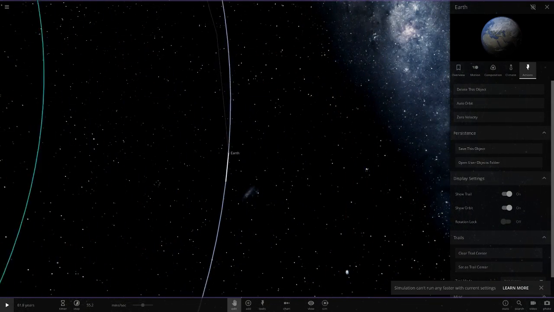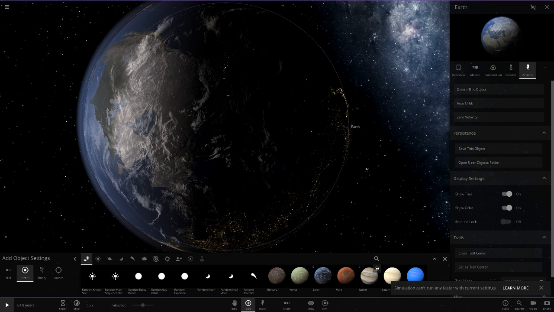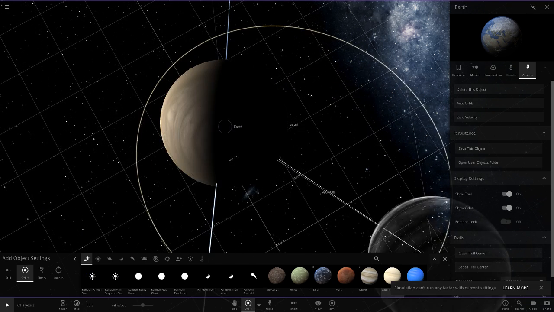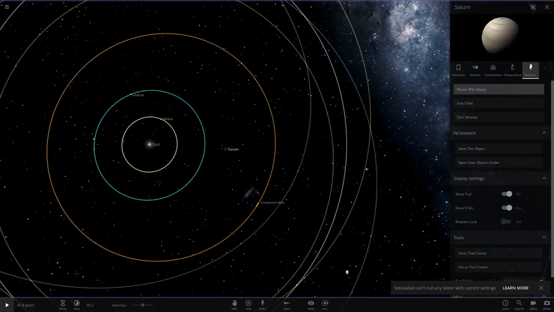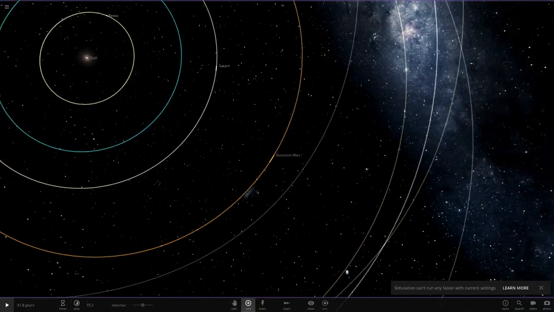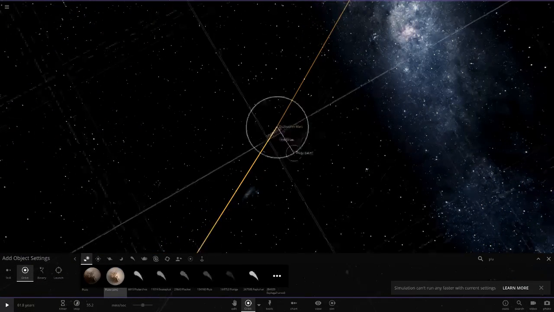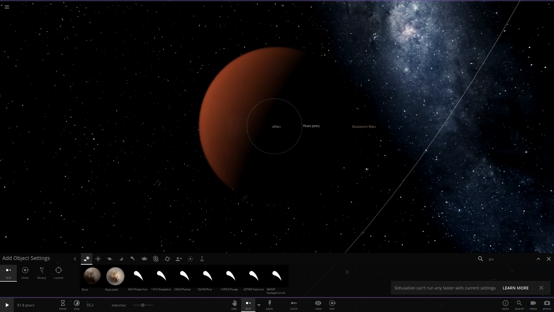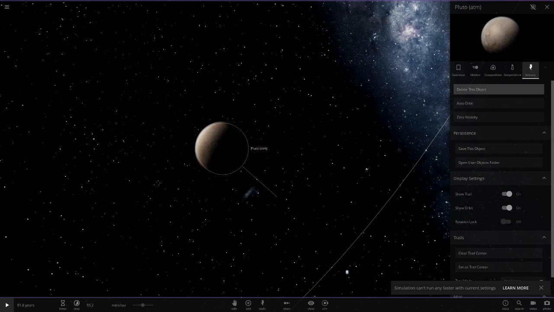Right, Earth. Earth is now Saturn. That's going to be very interesting. So let's put Saturn there. There we go. And then we have Pluto. Pluto's going to be where Mars is now, so that will definitely warm it up. Let's place it in the middle of Mars, then delete Mars. There we go. So, auto orbit.